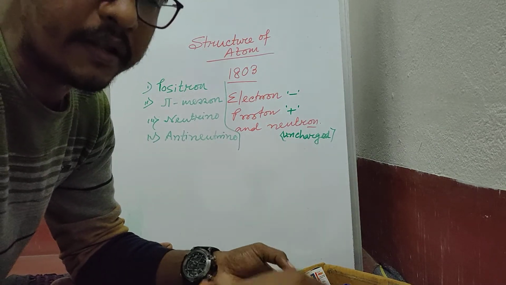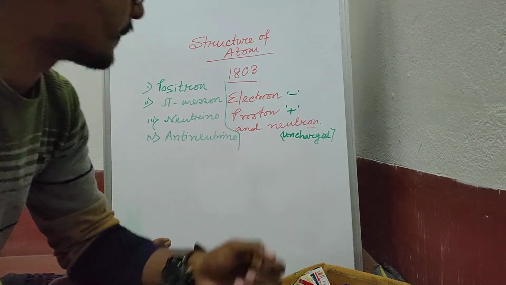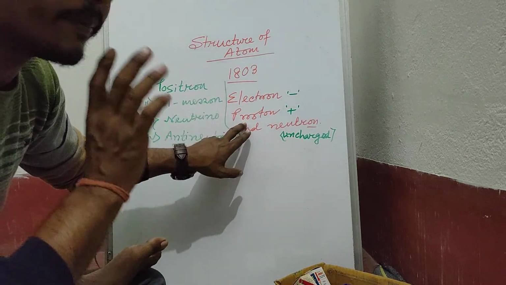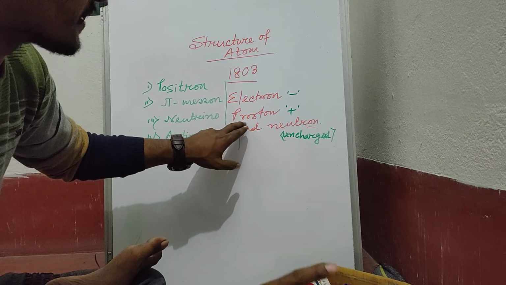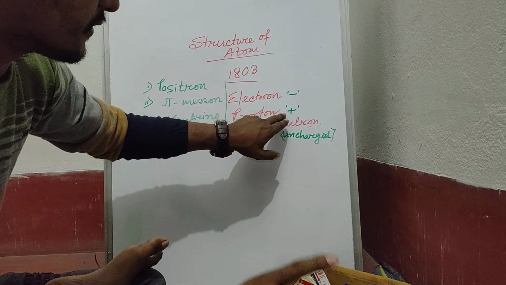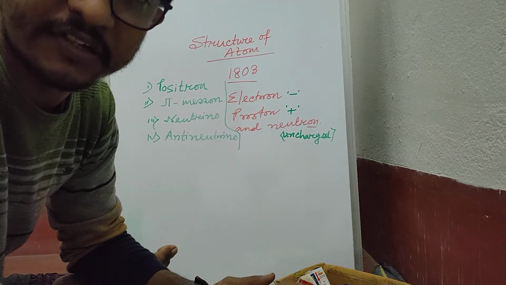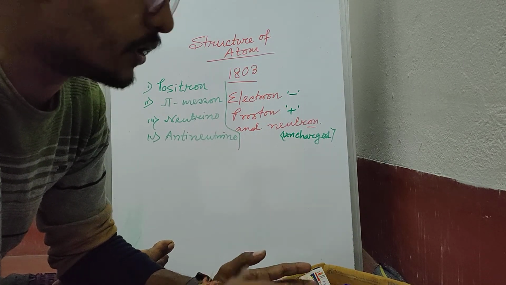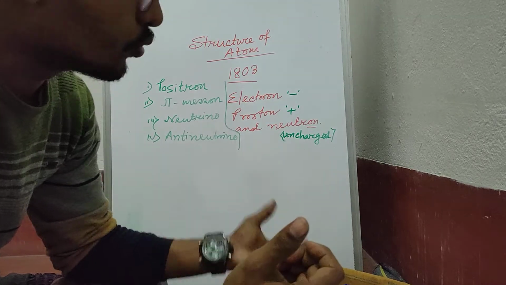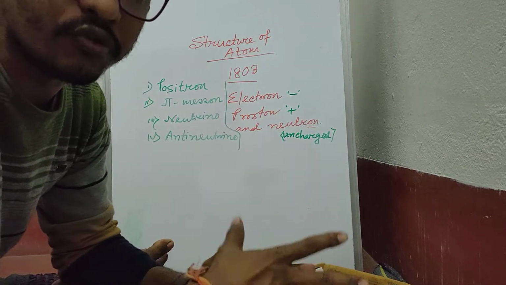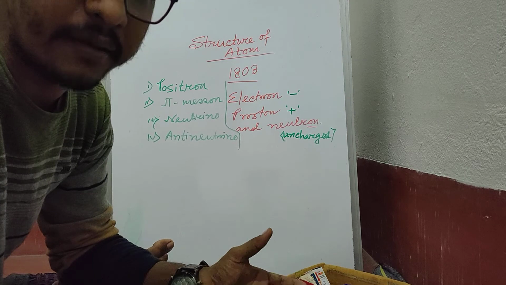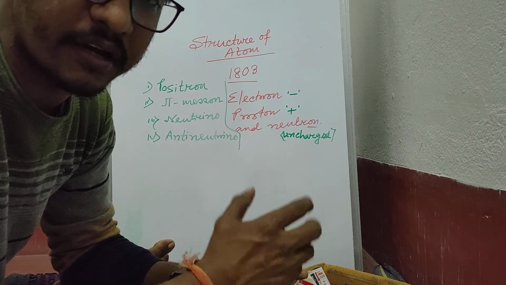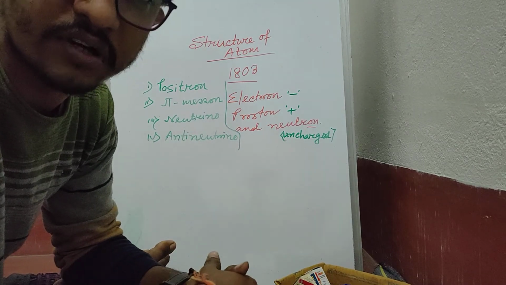Thereafter Rutherford discovered the stable particle known as proton, and expressed that it is positive in charge. Then a student of Rutherford, James Chadwick, discovered the neutron through an atomic reaction: beryllium reacted with helium particles and released an uncharged species, known as neutron.